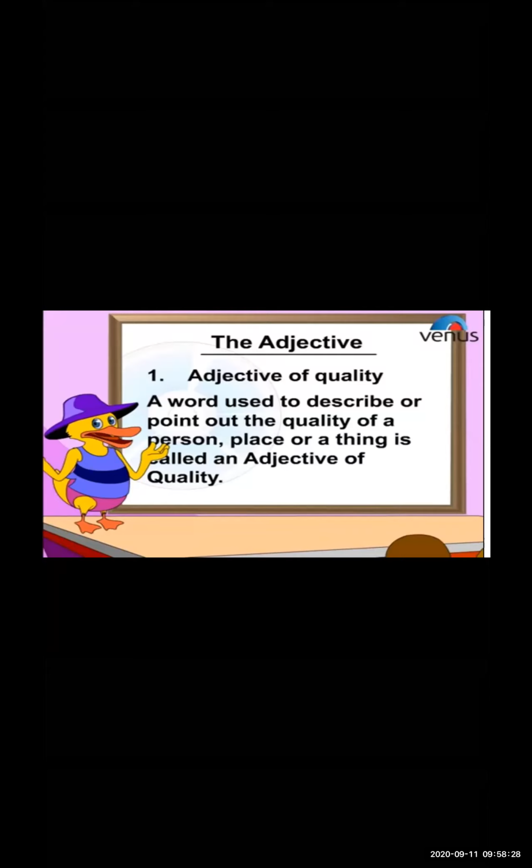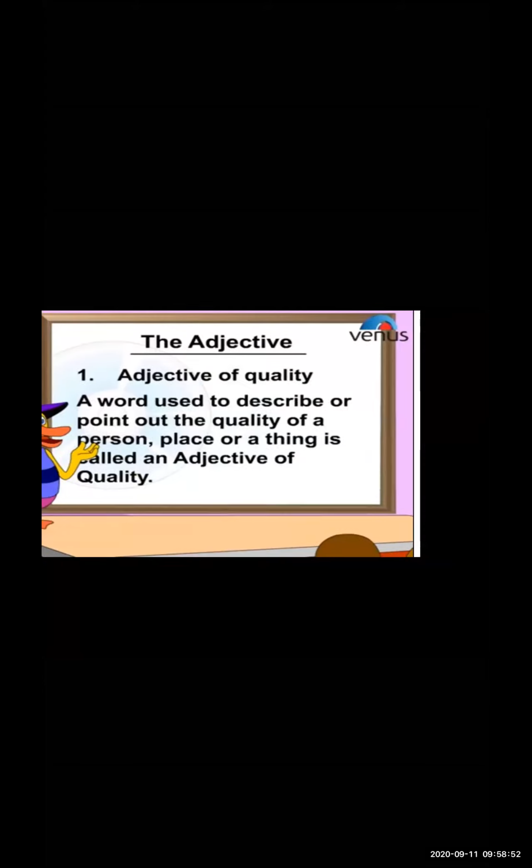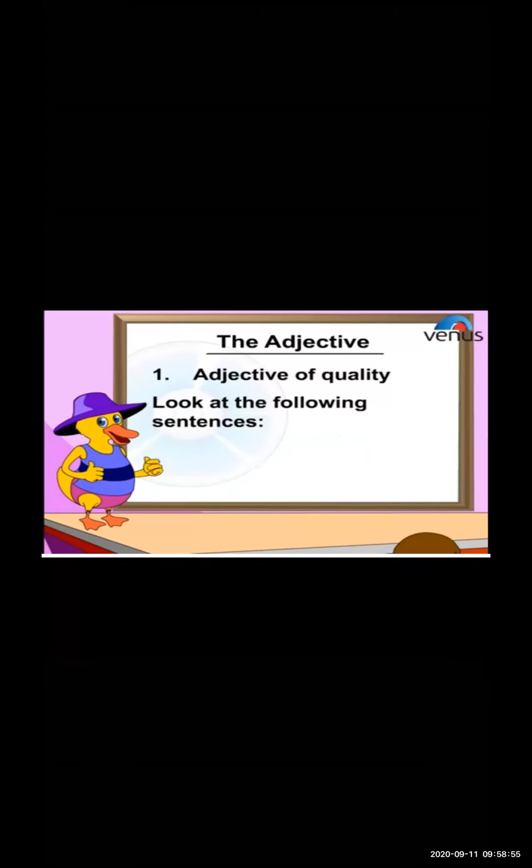Let us see the examples. It's very simple and easy to understand. Whenever we talk about something, we describe it. So with the help of this description, we just have to pick up the word which is describing the noun or a pronoun, the characteristics and qualities they are telling. Now, the adjectives of quality we will see with the help of examples. The following are examples of adjectives of quality.